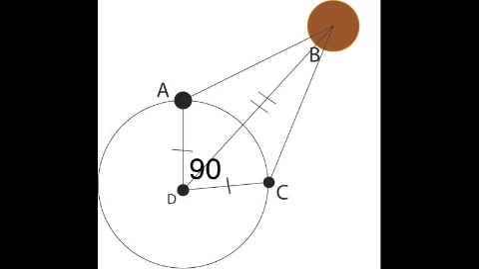By CPCTC, angle G is congruent to angle H, and since they add up to 90 degrees, they are both 45 degrees. We know from trigonometry that tangent of 45 degrees is 1, and in this case, tangent of 45 degrees is also line segment AB over AD. And since the radius of the Earth is 3600, the tangent of 45 degrees is AB over 3600, which is also 1. Therefore, AB is 3600 miles. So we know from using the two-tangent theorem that we are 3600 miles from the asteroid.